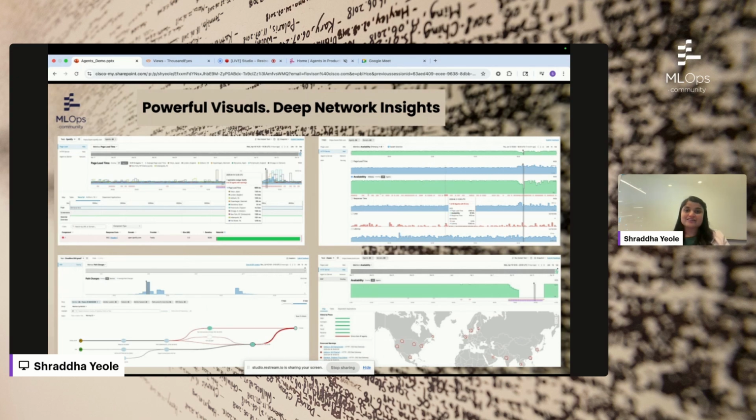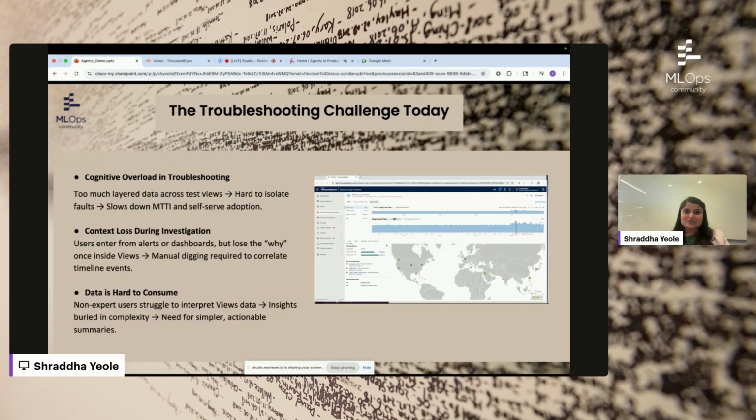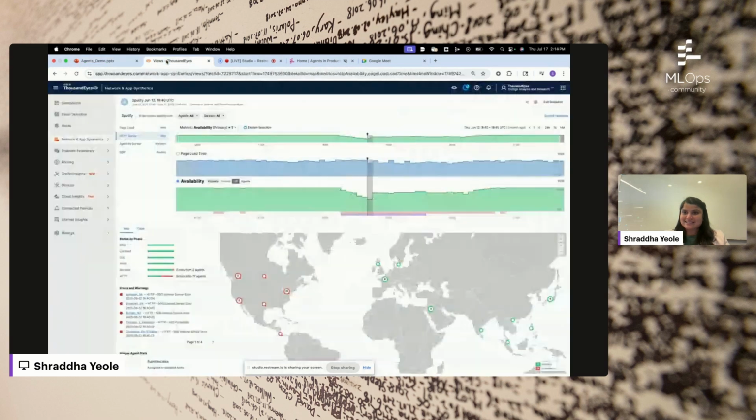Now, consider looking at this dashboard. Imagine if we can move from these standard dashboards to AI augmented stories, which will help users troubleshoot the issues faster. So let me take you through an example.